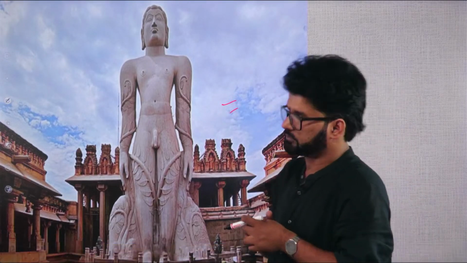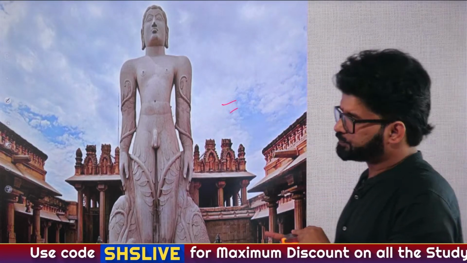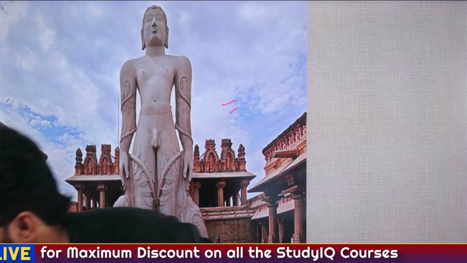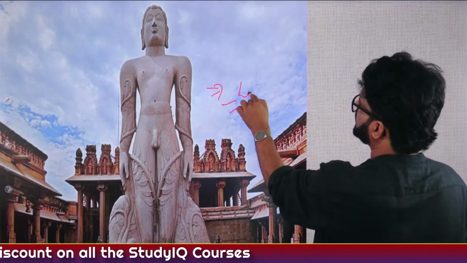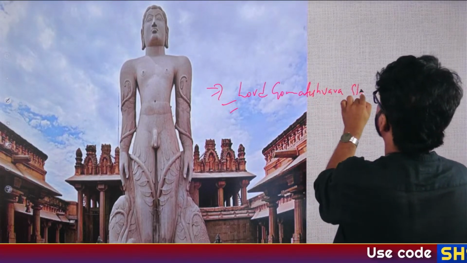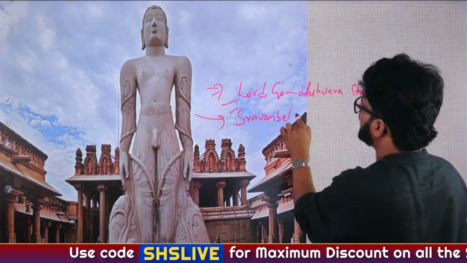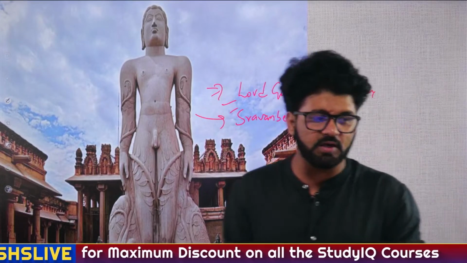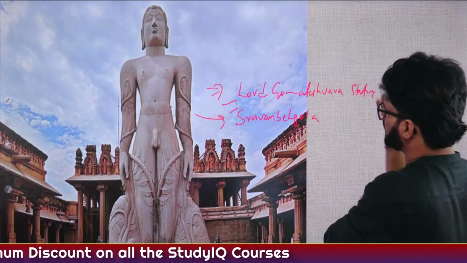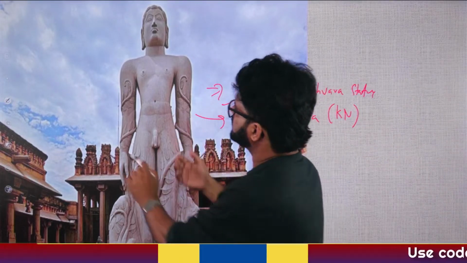I will give you 10 more seconds. Very good, Dark. So it is Lord Gomateshwara statue. Where it is, as Dark said, it is in Shravanabelagola. Where is Shravanabelagola? Anybody have any idea which state we are talking about? Karnataka. Who is this sir? This sir is known as Bahubali.